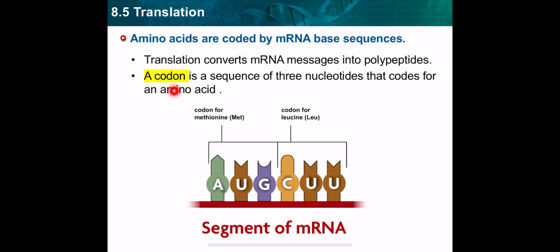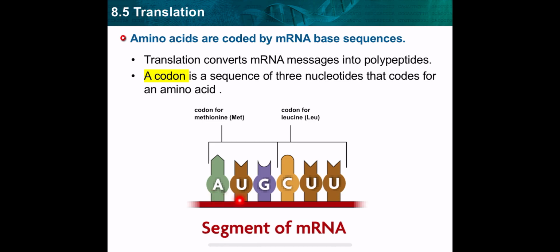So a codon is a sequence of how many nucleotides? How many letters are there in the secret word or in the password? There are 3 nucleotides. So a codon is like a password. This password is composed of letters. How many letters? 3 letters, 3 nucleotides. So a codon is a sequence of 3 nucleotides. Each 3 nucleotides code for one amino acid.